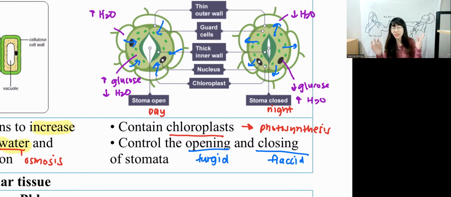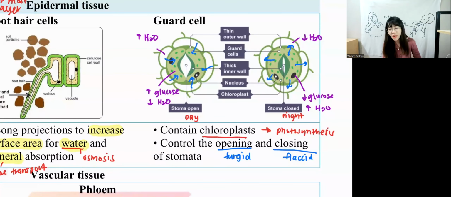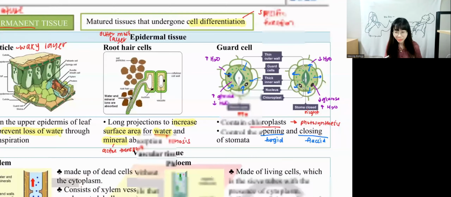Remember, everything here is related to water. It's not just chloroplast. Sometimes they will give you potassium, sometimes they give you water. But the concept behind it is always: water diffuses in, they open; water diffuses out, they close. This is what you learn in Form 5 Chapter 3, under opening and closing of stomata. Will this come up? If your exam has Chapter 3, maybe yes. If your exam has no Chapter 3, then no.